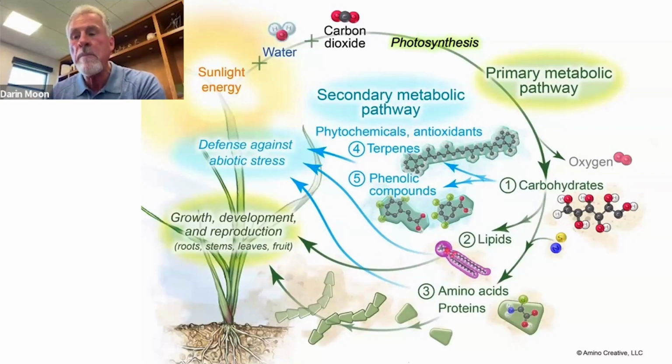We have maxed out our nitrogen capacity. We maxed out our phosphorus capacity. We've maxed out our potassium capacity. What we have not maxed out is our secondary metabolic capacity, which helps the plant push beyond current yields. That's what we have not maxed out. And that is our focus at Redox.